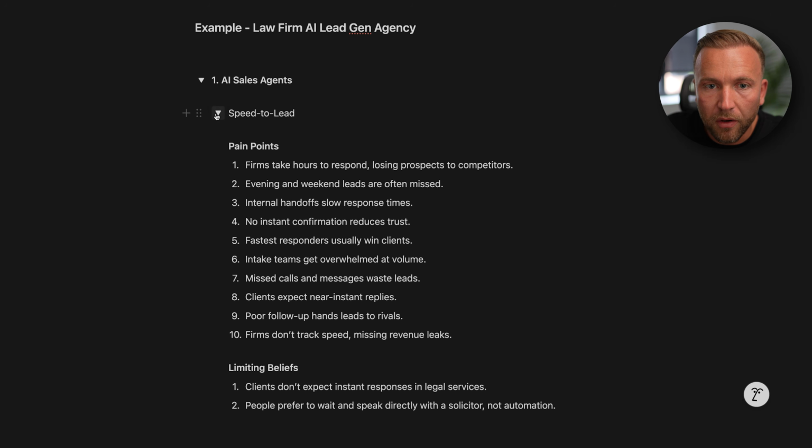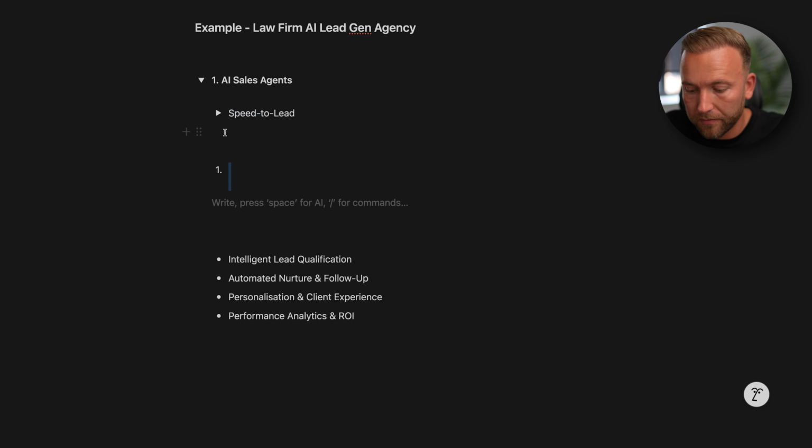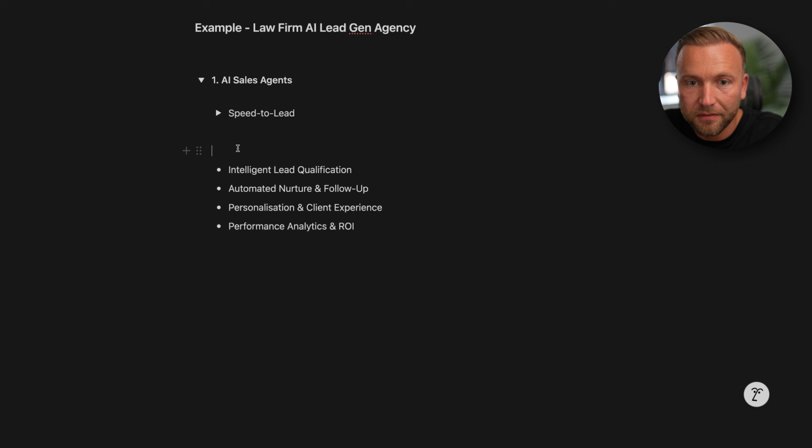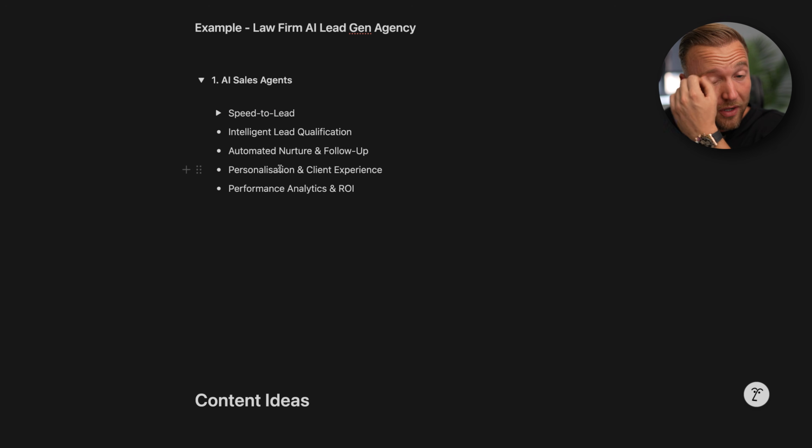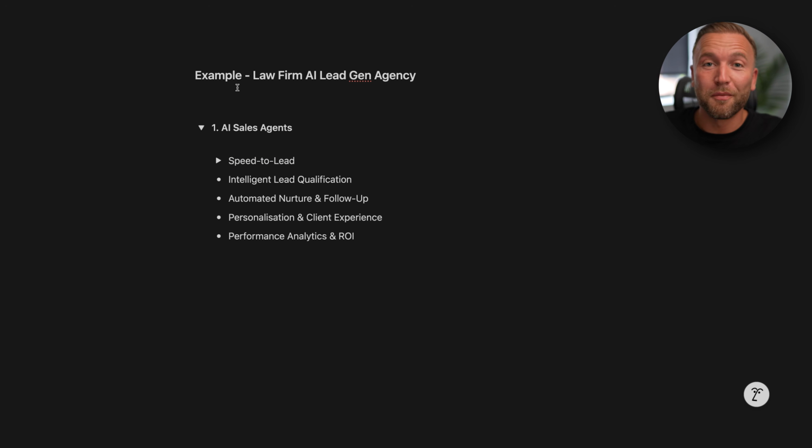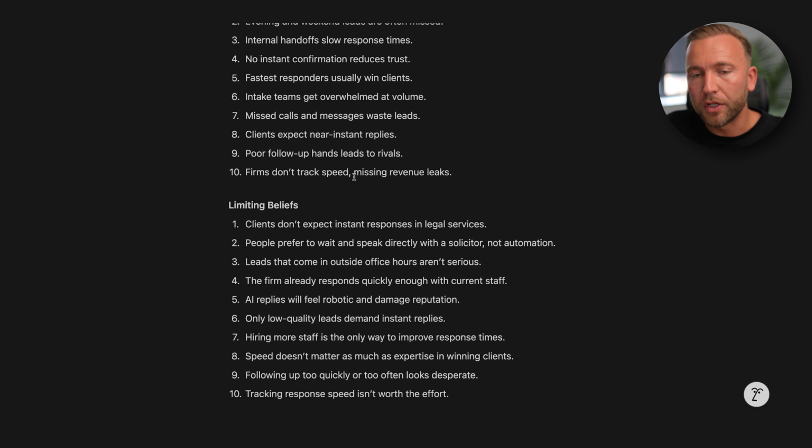Amazing. So now we've done one subtopic in this area. We still have four more subtopics in this area, and we also have five or six other main areas that we're going to do this for. Hence, this is going to take a little bit of time to fill this out. But you want to do this.